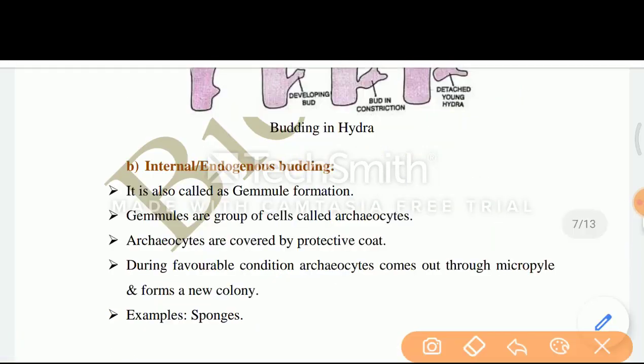Next is internal or endogenous budding. It is also called gemmule formation. Gemmules are groups of cells called archaeocytes. Archaeocytes are covered by a protective coat. During favorable conditions, archaeocytes come out through the micropyle and form a new colony.